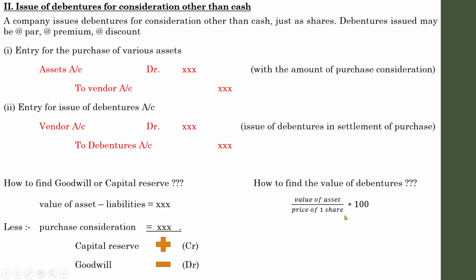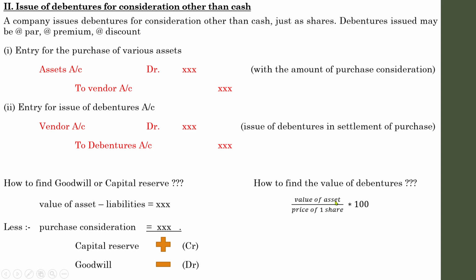Price of one share means, if the one share is issued at par, it will be rupees 100. If the one share is issued at discount, let it be 10%, then the price of one share will be 90. So you have to show 90 here. And what if it was issued at premium? What will be the price of one share? If it is 10%, it will be 110, or we can simply say 110.